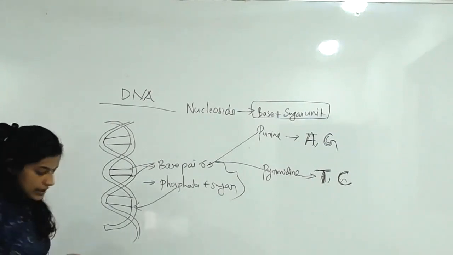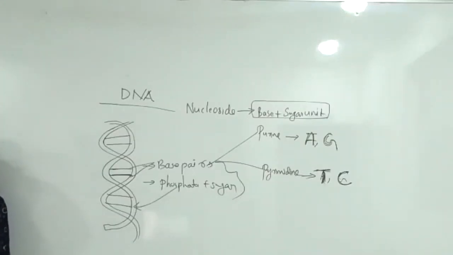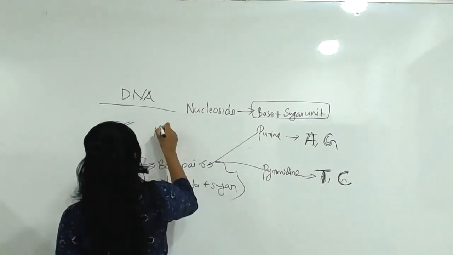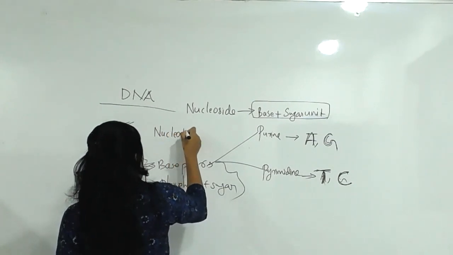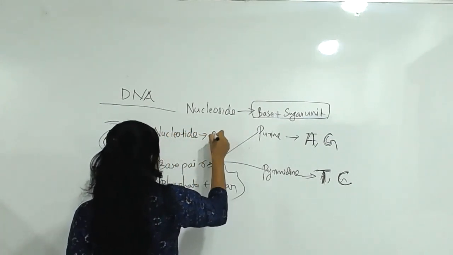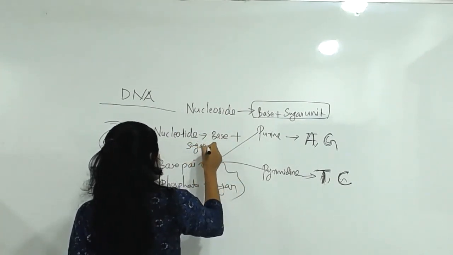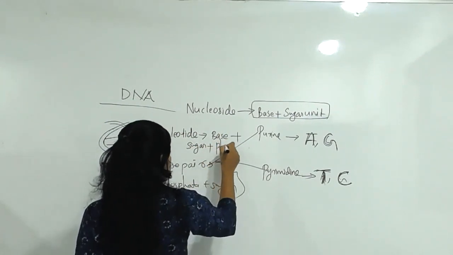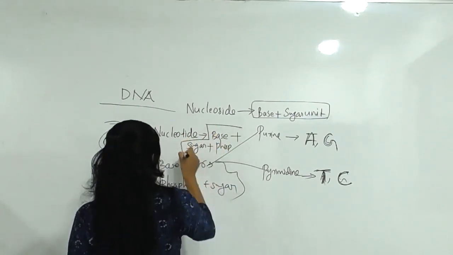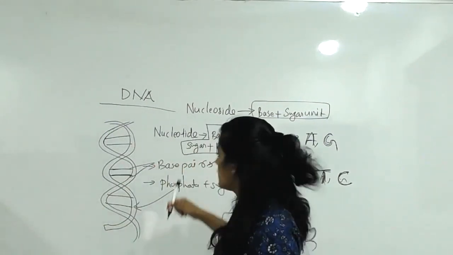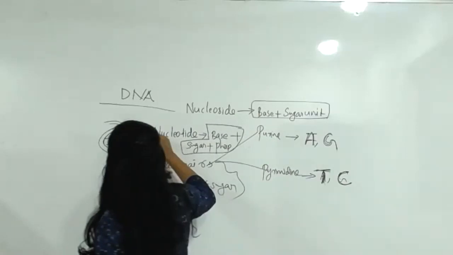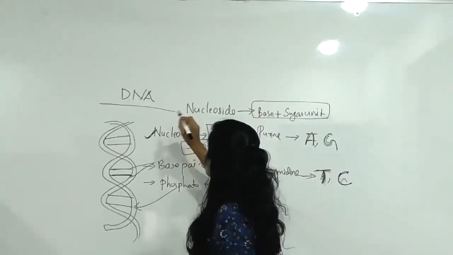Okay, nucleoside. Nitrogen base plus sugar unit is called nucleoside. Then nitrogen base, sugar and phosphate together is a nucleotide. What do you mean by nucleotide? Base plus sugar plus phosphate group. If all three are present, then we call it a nucleotide.